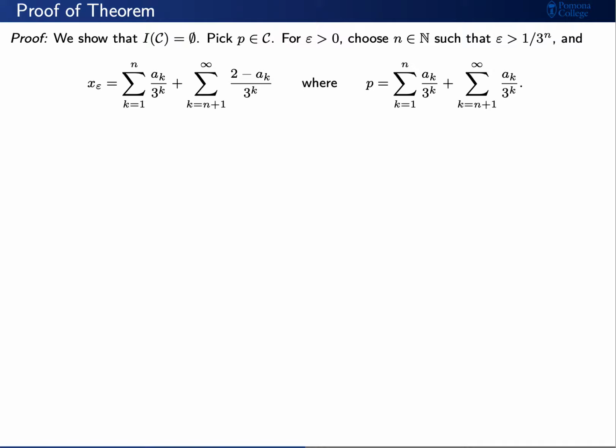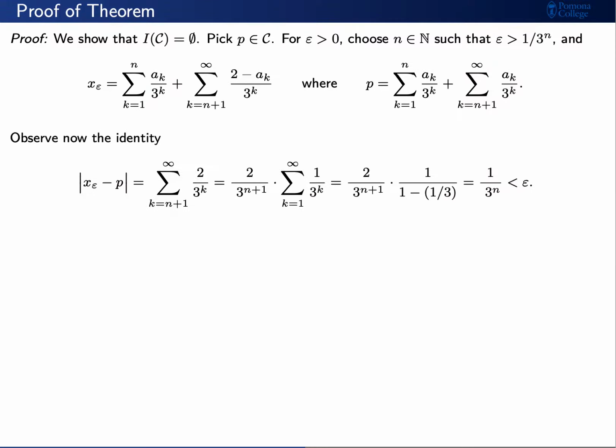Wherever there was a 0 for p, there's now a 2 for x sub epsilon. If this is the case, we can now consider the absolute value of x sub epsilon minus p. Here we have a geometric sum, and if we work everything out, then we find 1 over 3 to the n, which is less than epsilon. In other words, we found an element x sub epsilon that is in the intersection B sub epsilon of p with C, yet x sub epsilon does not equal p.